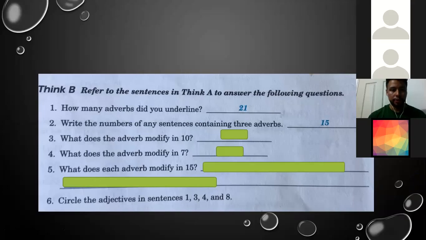All right. Number 3. What does the adverb modify in 10? In the sentence number 10. If we finish this, we are not going to connect. Okay. What does the adverb modify in 7?